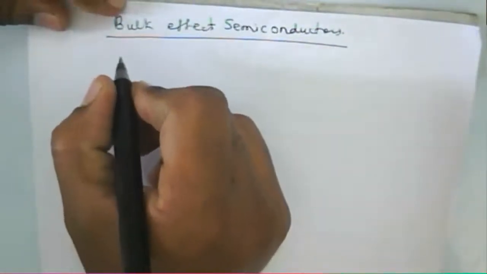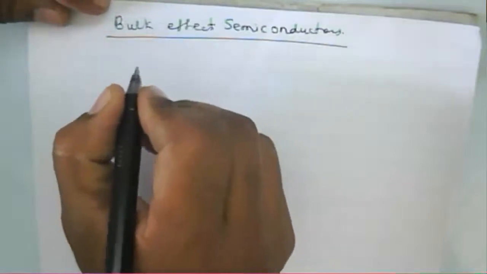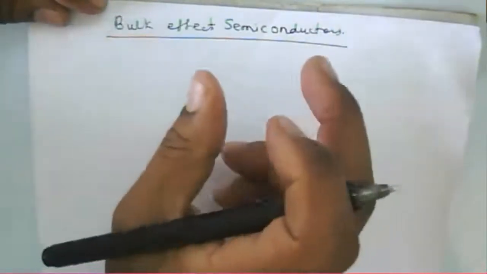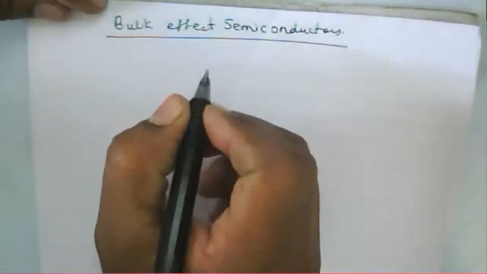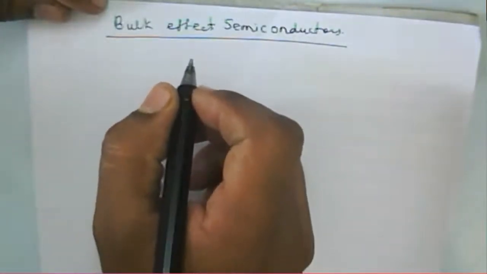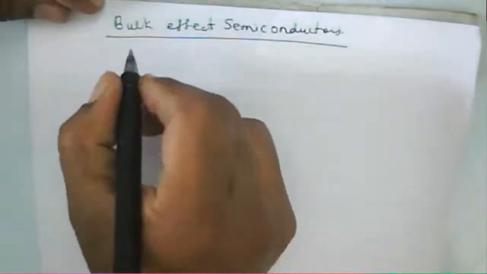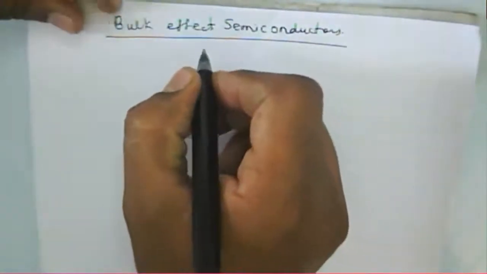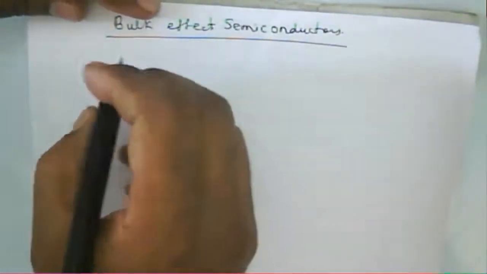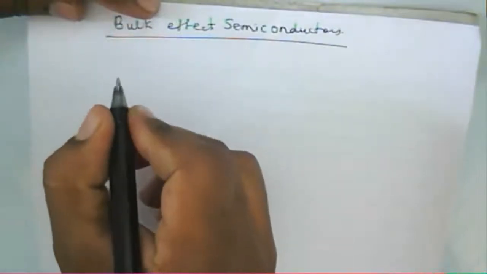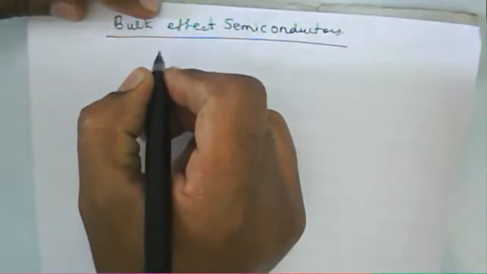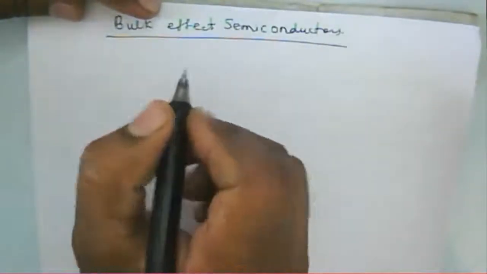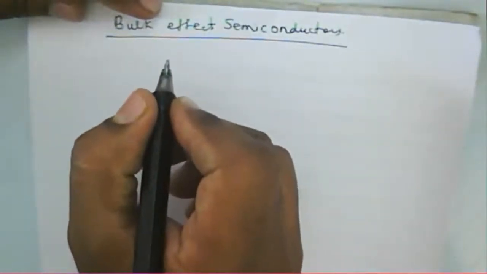Generally a PN junction diode has one particular junction, and it is made up of a p-type material and an n-type material. But in the case of a bulk effect semiconductor, it doesn't have any junction, and the operation takes place inside either an n-type or a p-type material.